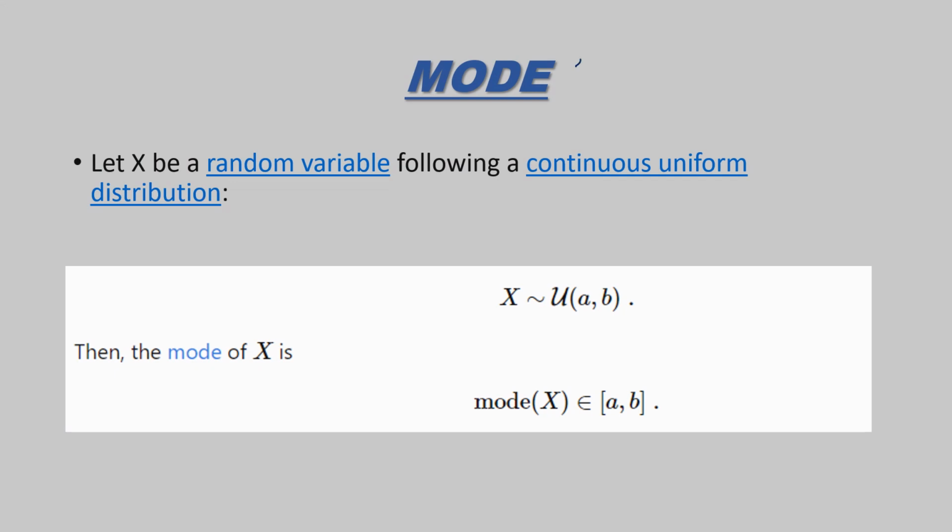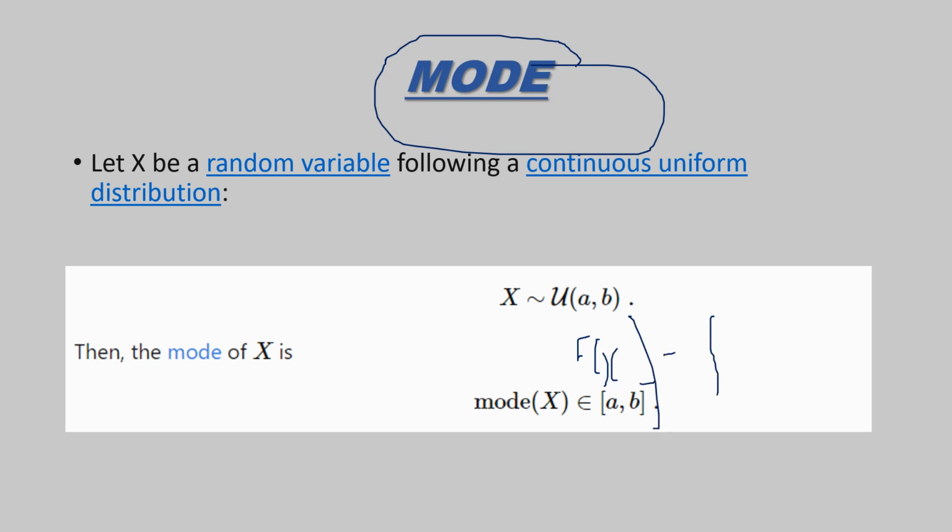Let's see the mode. Let's consider a random variable. Let X be a random variable following a continuous uniform distribution. Then the mode of X is given by: mode of X belongs to the interval of a and b. Then after this we will take the mode of X in the interval of a to b and further on.